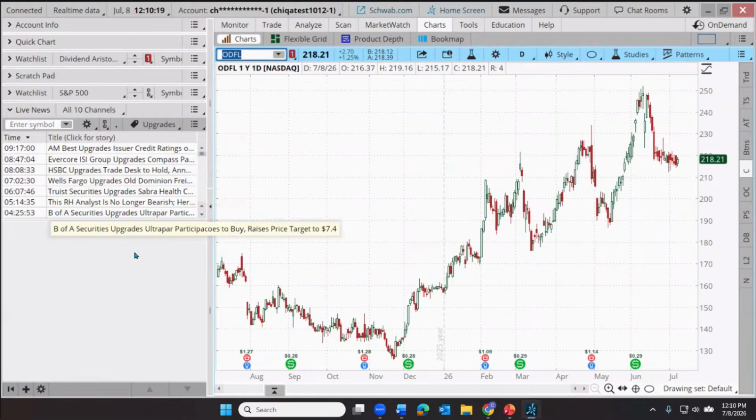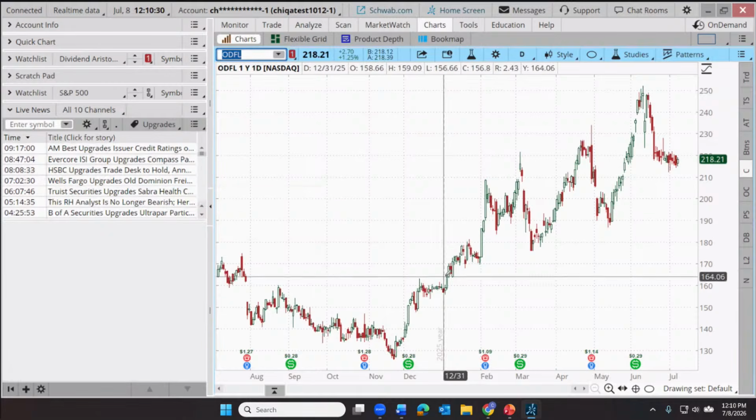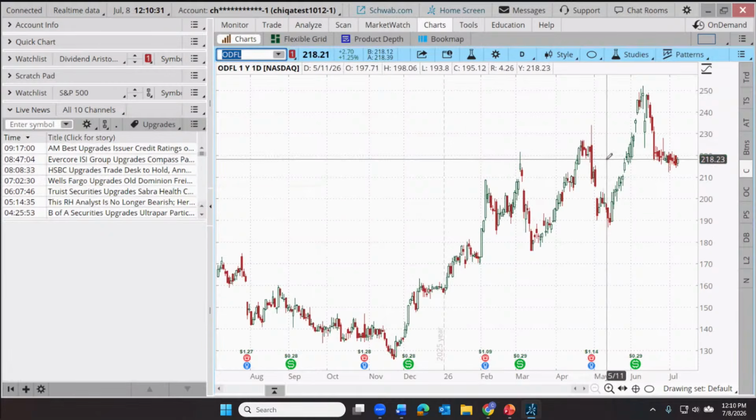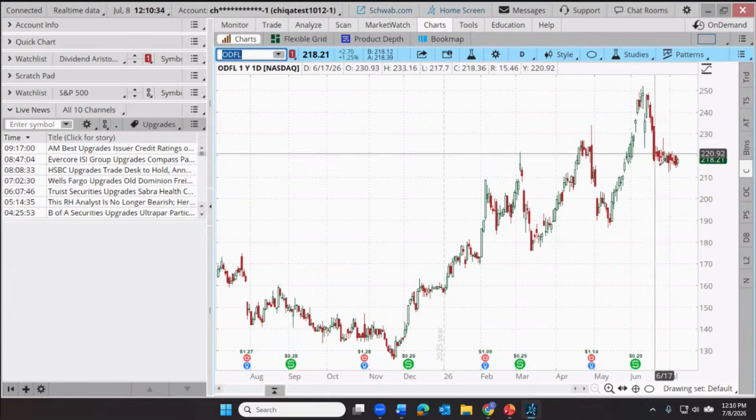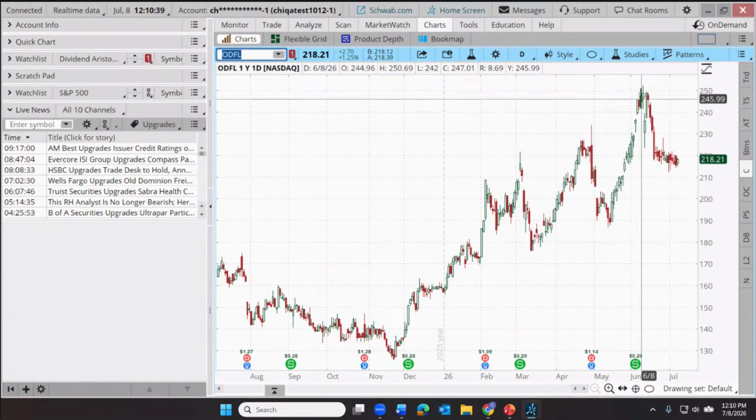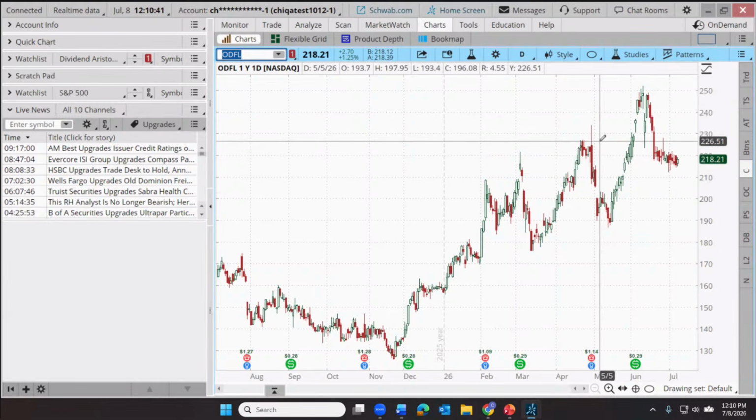We may not have been aware that there was a very recent, that is just today, analyst upgrade on ODFL. And so let's say that our trader here just discovered this developing news and they look at the chart and maybe they are a chartist and they see that ODFL has recently pulled down. Could it be at the bottom of a new downswing set to run up? We'll see. Time will tell. But how about we go place an example trade here? Let's say that our trader just is ready to buy this stock. How do we connect what we've found to execution?